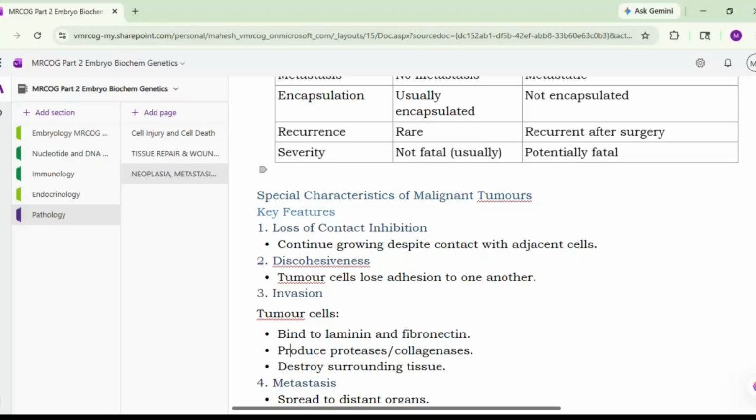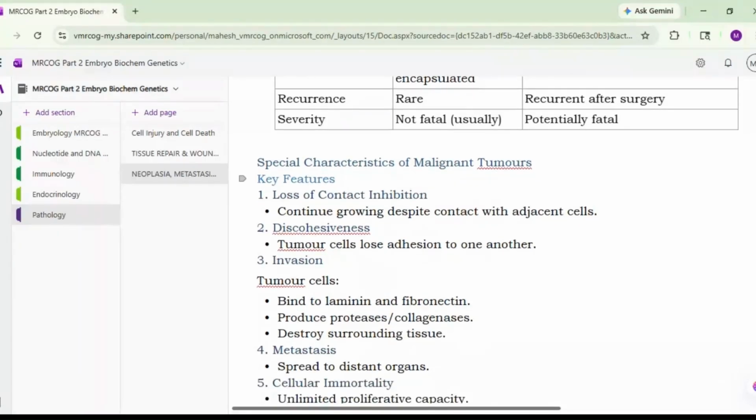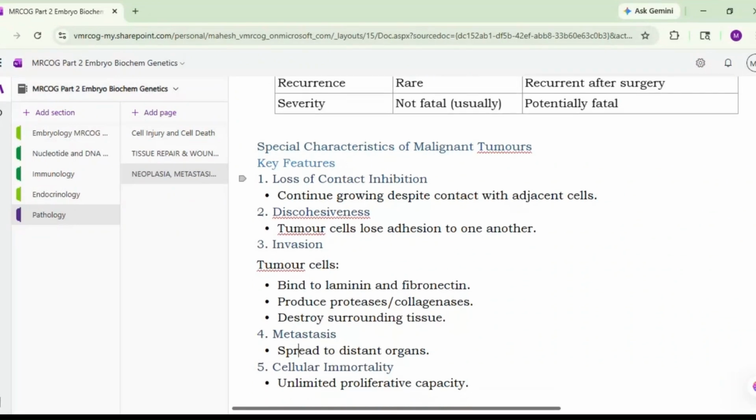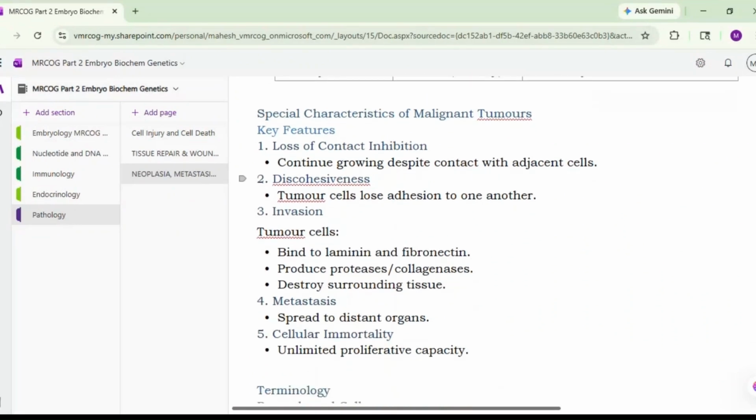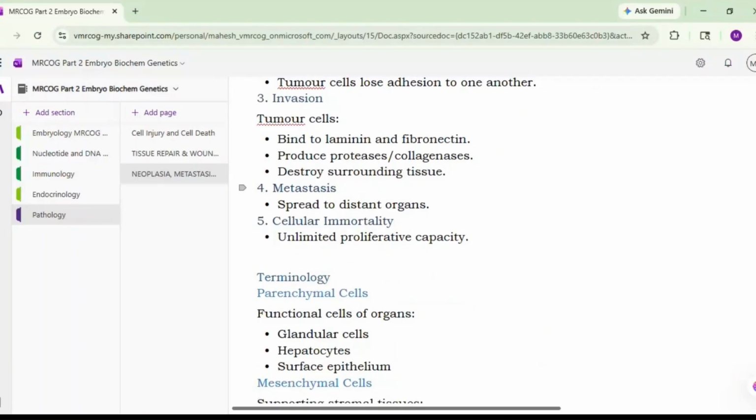Then next is invasion. The tumor cells bind to laminin and fibronectin, produce proteases and collagenases, and destroy the surrounding tissues. So the characteristic of invasion is because of these particular features. Because of the binding to laminin and fibronectin, they produce proteases and collagenase, and that is how they destroy the surrounding tissue, and that helps in invasion. Then metastasis, spread to distant organs, and cellular immortality. So there is an unlimited proliferative capacity these cells have.